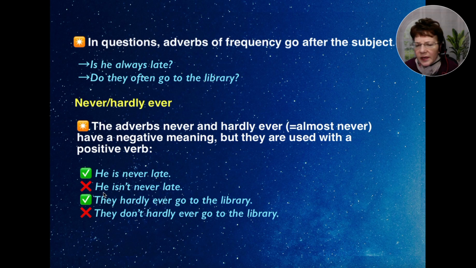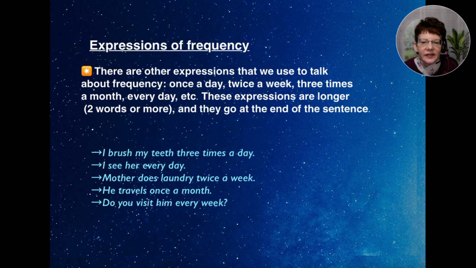We can't say he isn't never late. That's a double negative. And then we have they hardly ever go to the library. So that would be correct. We can't say they don't hardly ever go to the library. It doesn't sound right. Okay, let's look at the next.